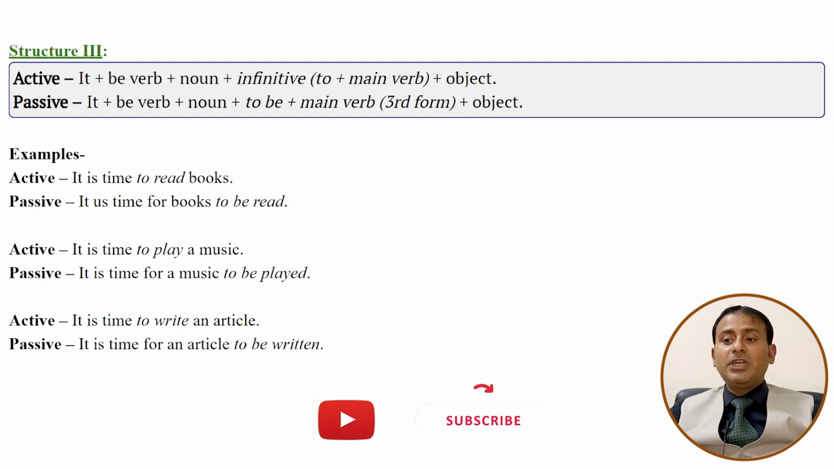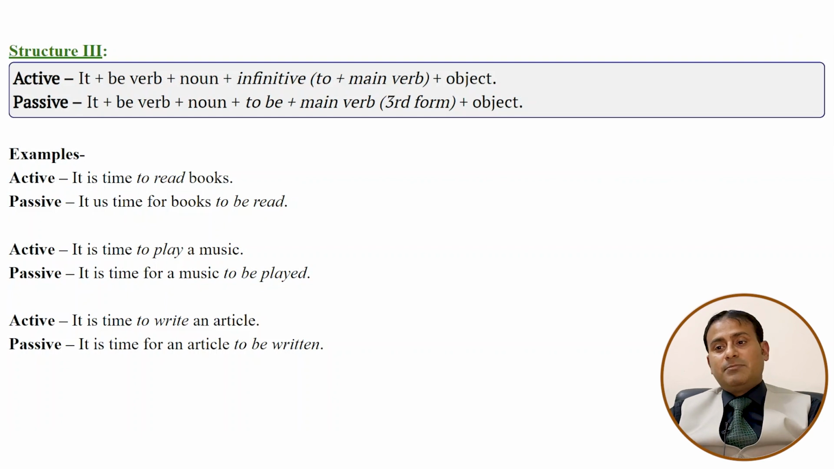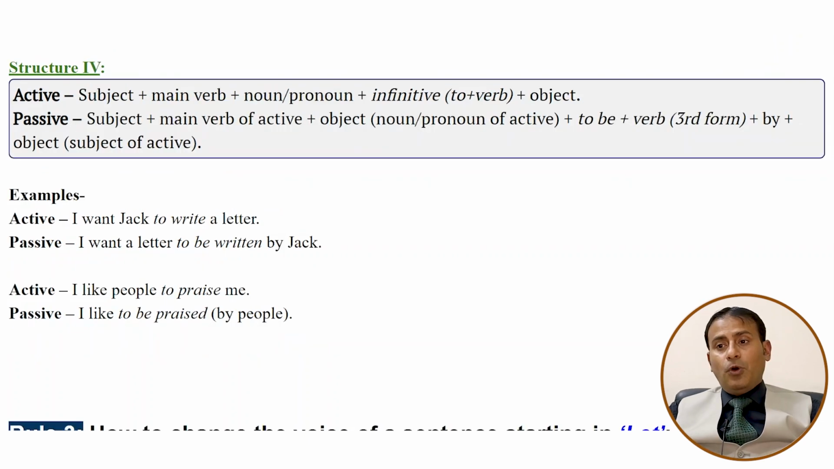It is time to read books. It is time for books to be read. It is time to play music. It is time for music to be played. It is time to write an article. It is time for an article to be written. Now structure 4: subject plus main verb plus noun or pronoun plus infinitive, to plus verb plus object.